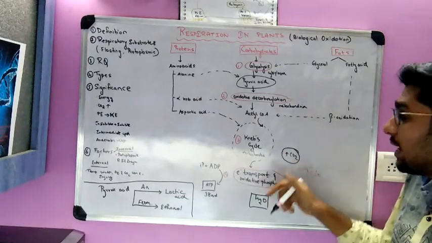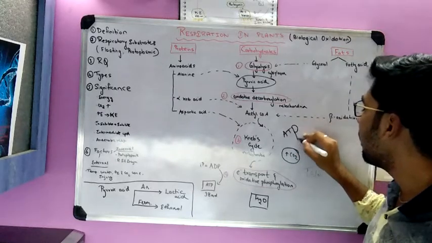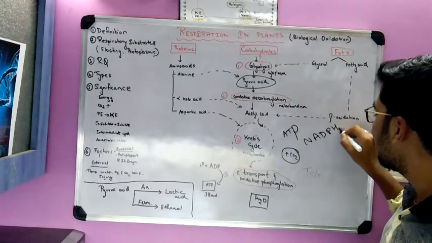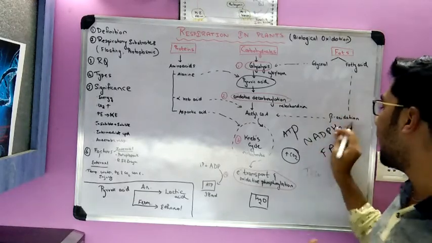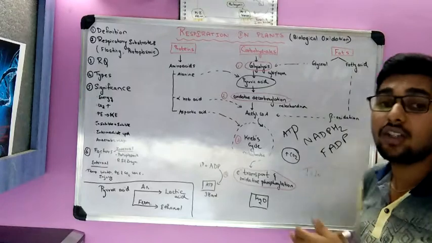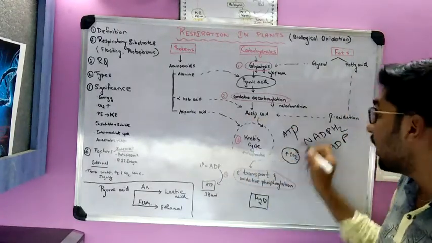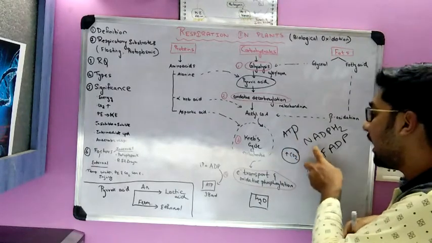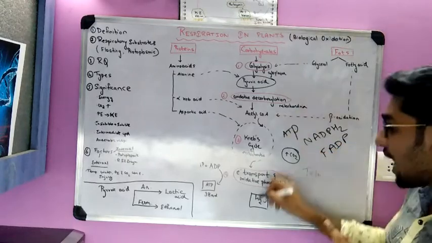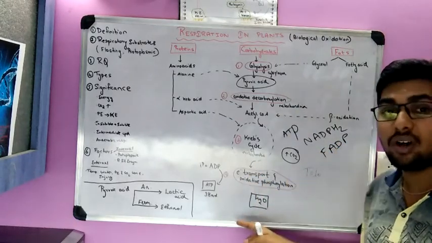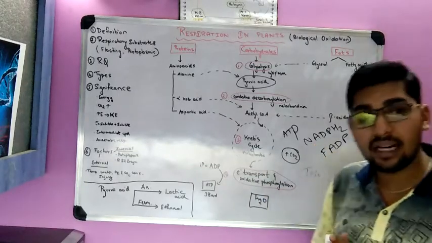As a result of the Krebs cycle, you get energy-rich molecules such as ATP, NADPH2 and FADP. Flavin adenine dinucleotide and nicotinamide adenine dinucleotide are liberated. These all are energy-rich molecules. So as and when the Krebs cycle is occurring, the byproducts are ATP, NADPH2, FADP. These are released. Now, the last step is electron transport and oxidative phosphorylation. So the NADPH2 and FADP are released.